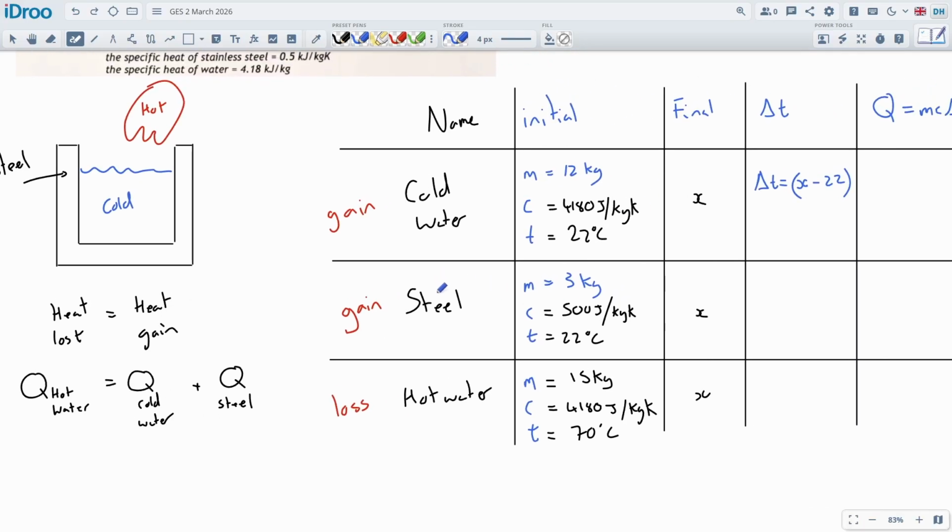Okay, right, so we're going to do the same thing here with the steel. This is going to be delta T. The final temperature will be higher than the initial, so it'll be the same setup. Again, I'm imagining this will be 50. 50 minus 22 will go as a positive number, so it'll be X minus 22 over here.